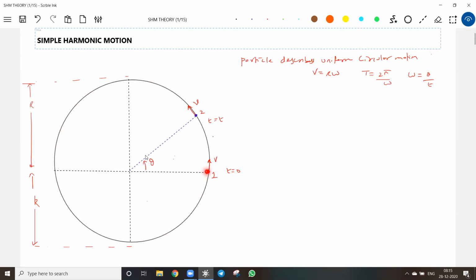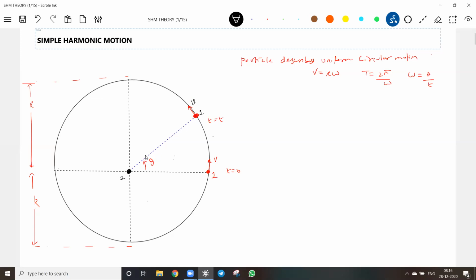Let me go for its projection along the y-axis. When particle 1 is here, what is its projection along the y-axis? It will be here. Let me take a particle, I am putting a black dot. There's a red dot, try to follow this. The black dot is the projection.